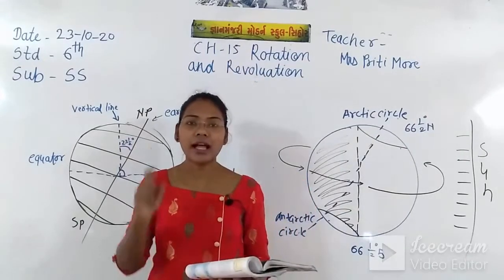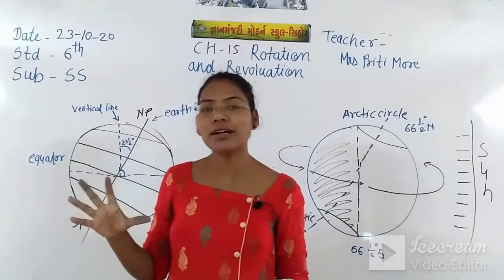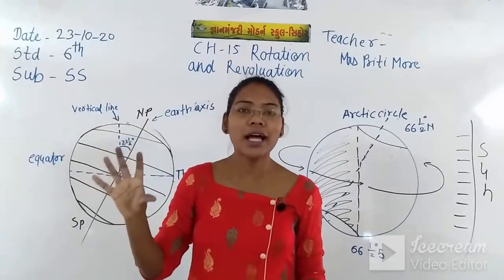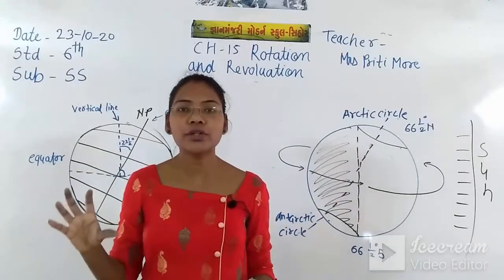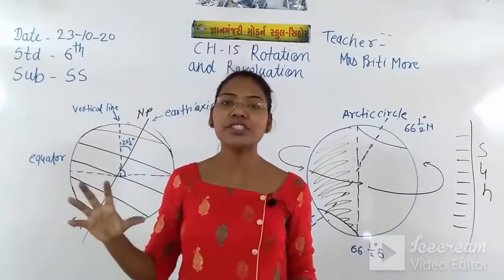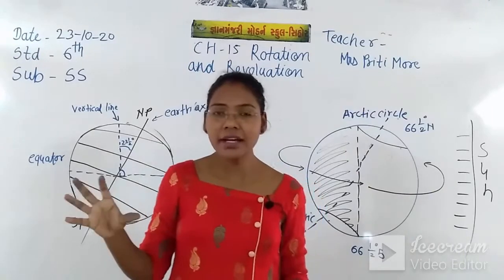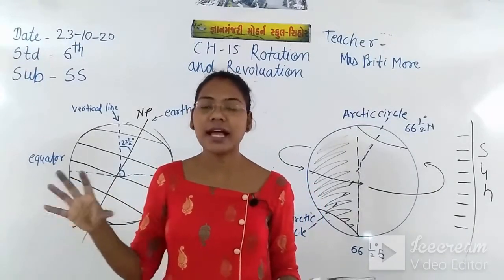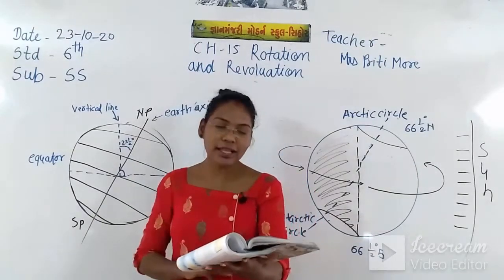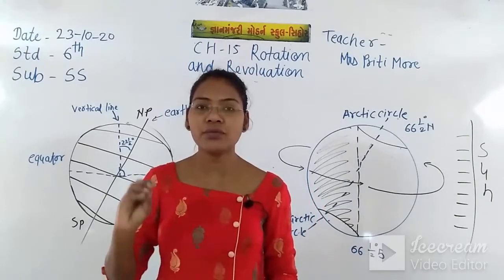In the last video, in chapter 14, we saw the globe. There are some latitude and longitude lines which are useful to define and identify particular places and spots. So here also the earth has two main motions.